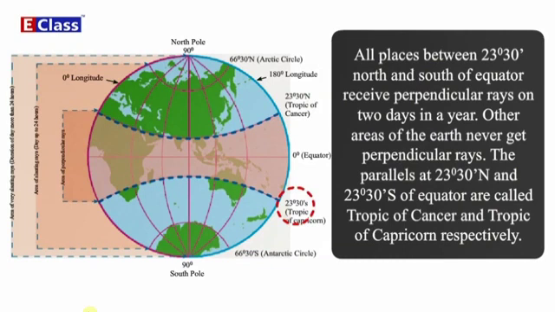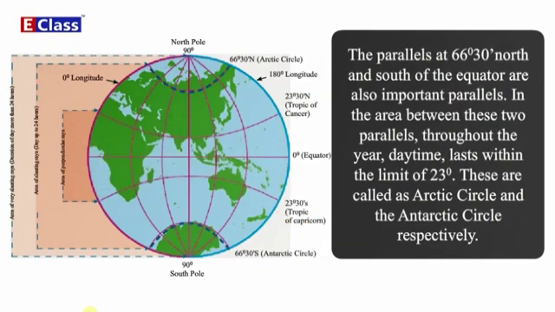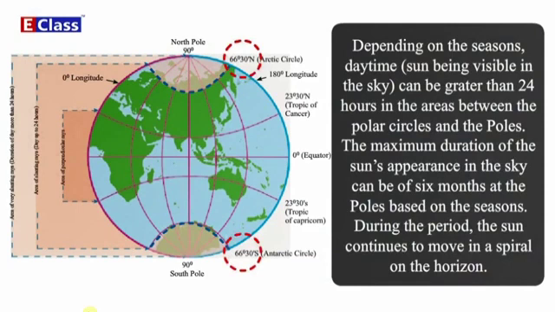The parallels at 66 degrees 30 minutes north and south of the equator are also important parallels. In the area between these two parallels throughout the year, daytime lasts within the limit of 24 hours. These are called the Arctic Circle and the Antarctic Circle respectively. Depending on the seasons, daytime, that is, sun being visible in the sky, can be greater than 24 hours in the areas between the polar circles and the poles.